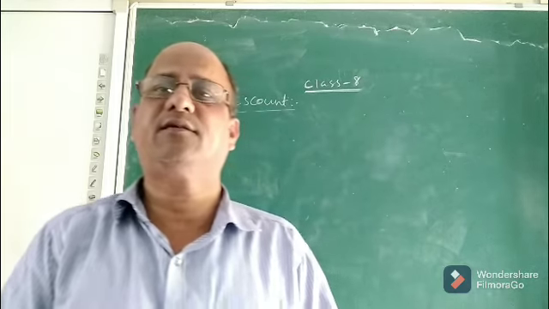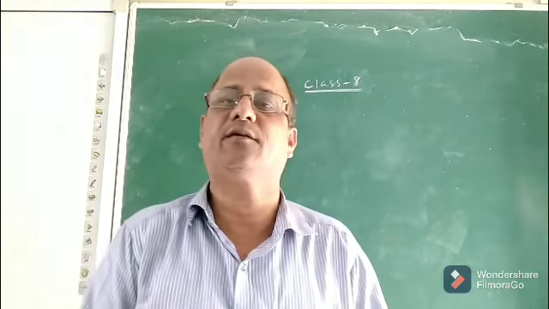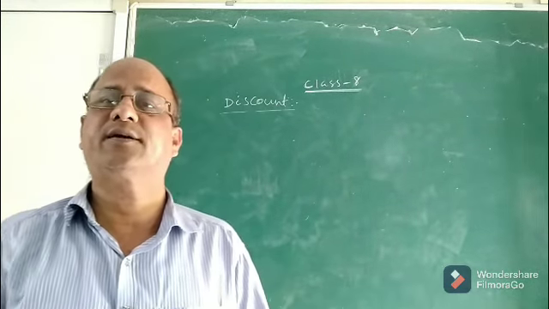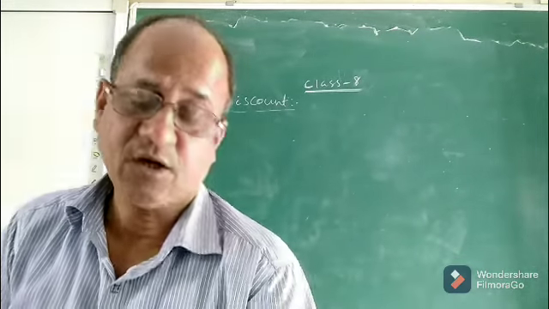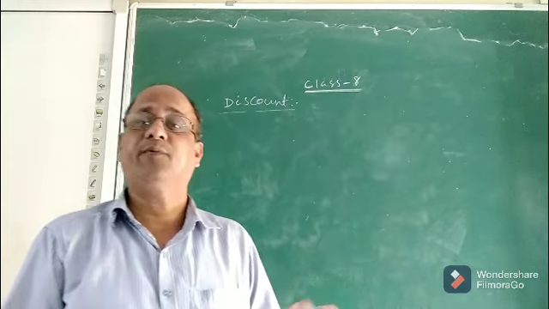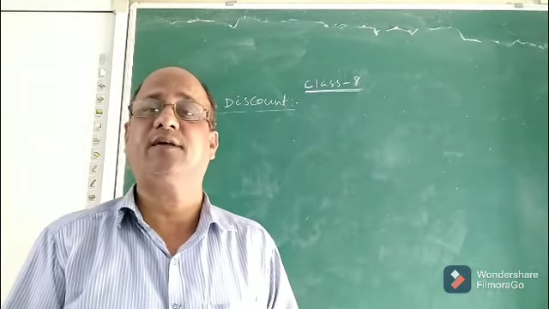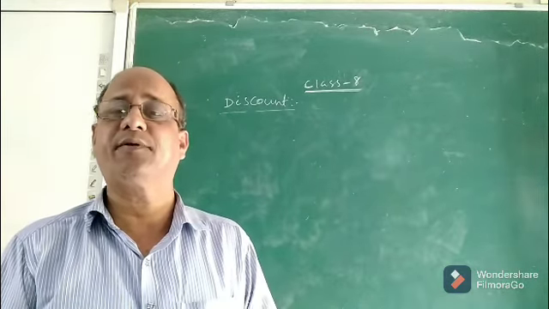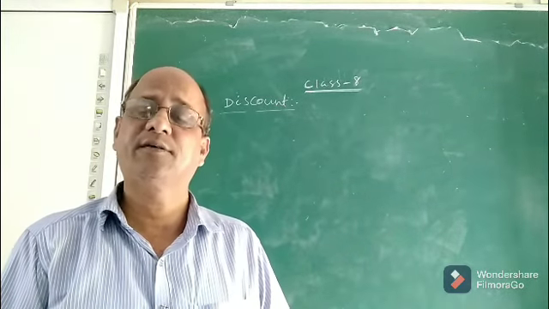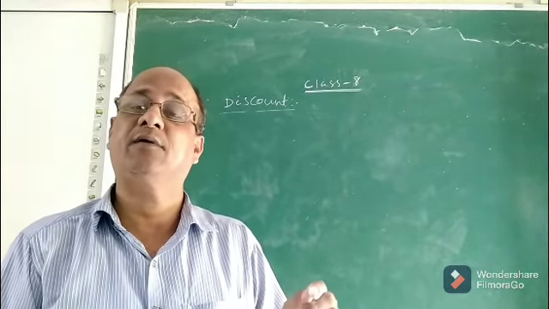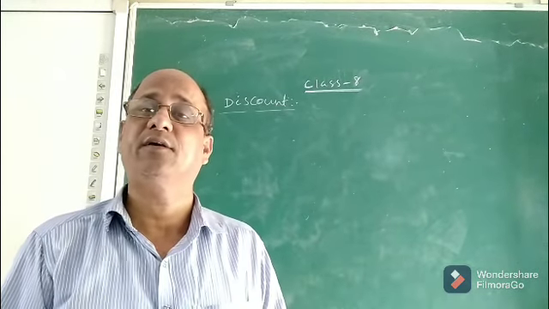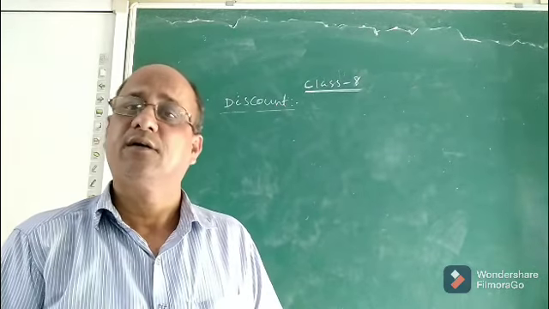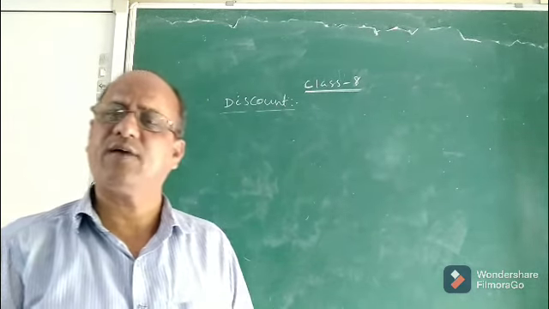Children, in the previous lesson we discussed profit and loss. What are the different formulae on profit, loss, profit percent, loss percent, and the main formulae, how to find selling price and cost price when profit percent and the other is given. Suppose when profit percent and SP are given, how to find the CP. When loss percent and CP are given, how to find SP. So these are the formulae which we have already discussed.